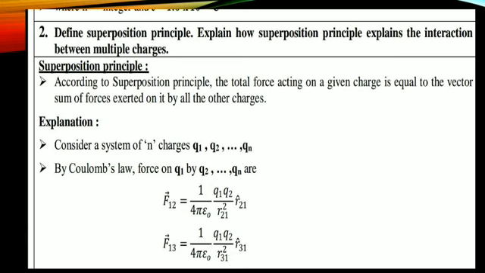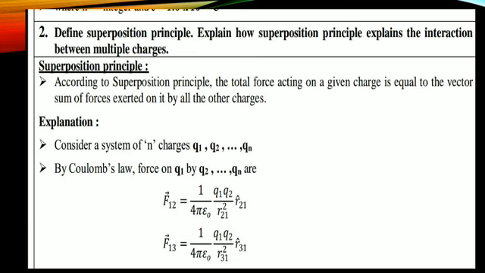The same formula for the first charge, that's why I'm taking F12. F12 is nothing but the force on charge q1 due to the second charge. Therefore F12 is equal to 1 by 4 pi epsilon naught q1 q2 divided by r square 21 into r cap 21.